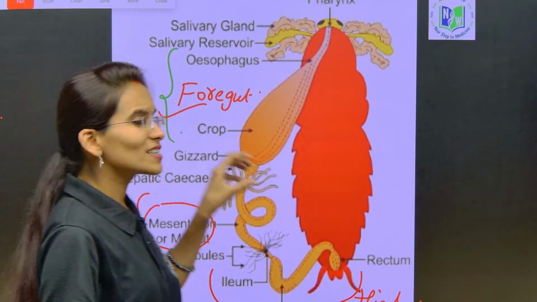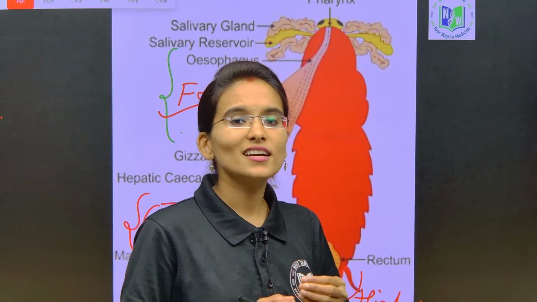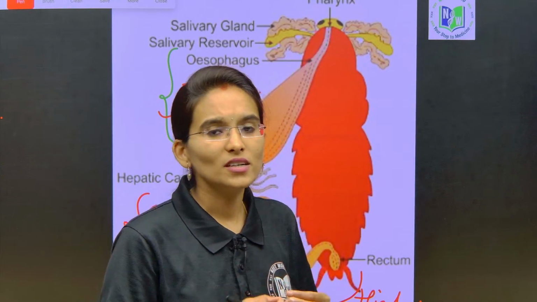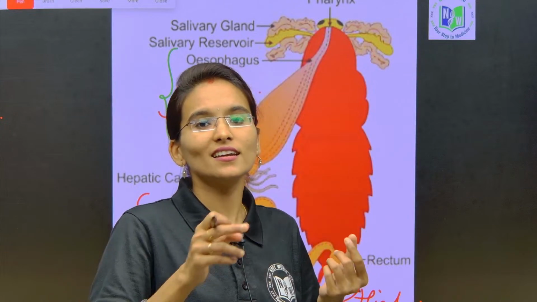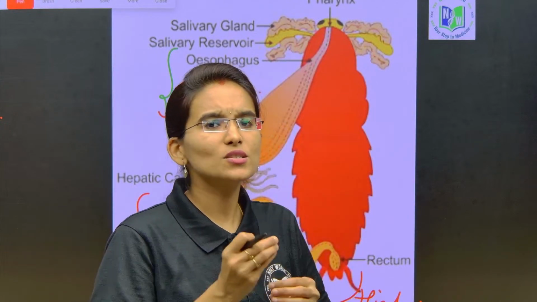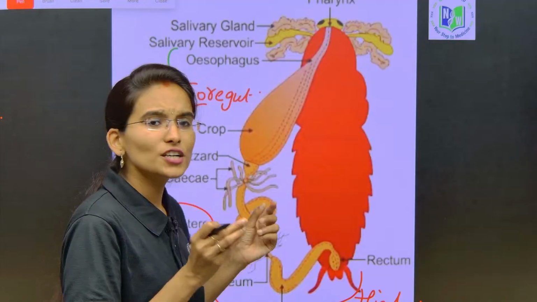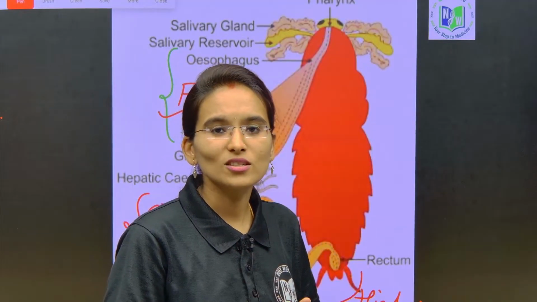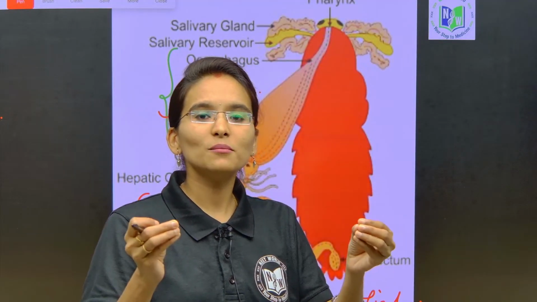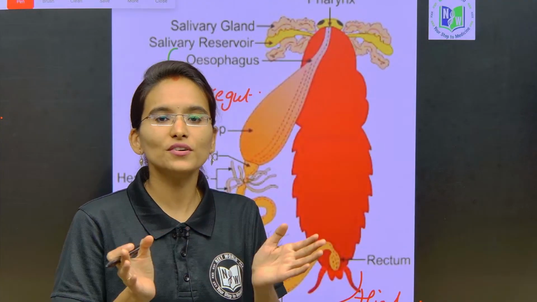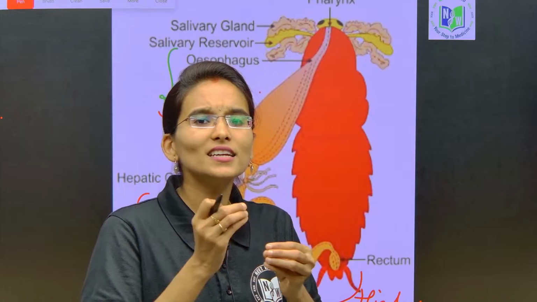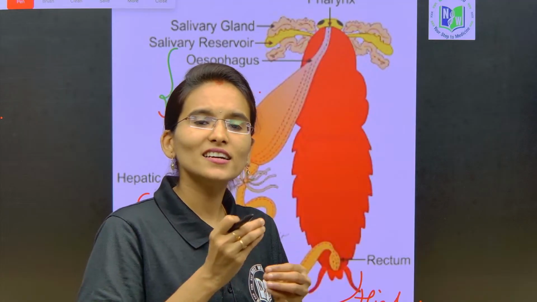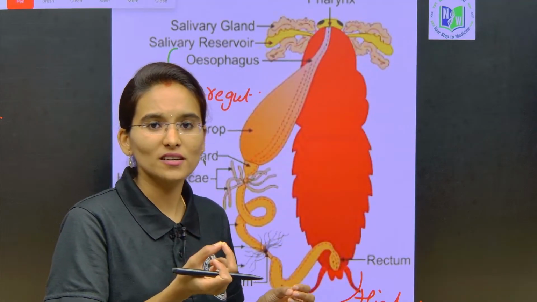The gizzard is usually involved in grinding. It is internally lined by cuticle, which grinds the food into a fine paste-like structure, my dear students. With the help of the mandibles it just chews the food, but with the help of the gizzard the food is completely and finely ground, giving it a paste-like appearance.